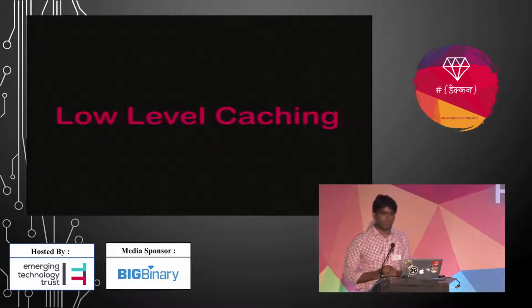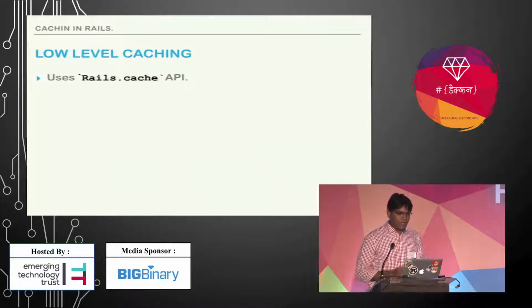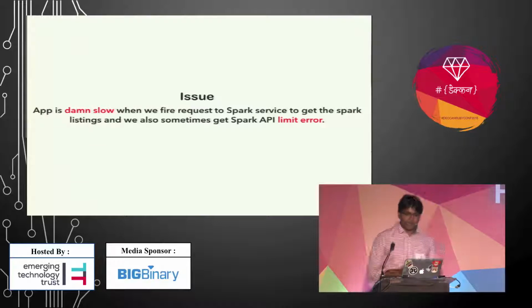Okay, low level caching. Low level caching uses the Rails Cache API, and it has helpers like read, write, and fetch. Okay, so let's take one example.